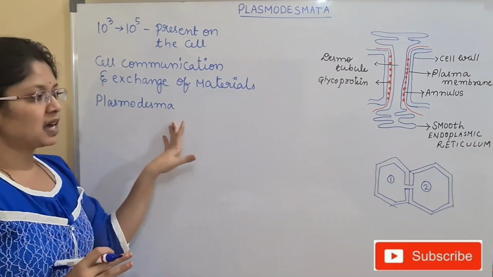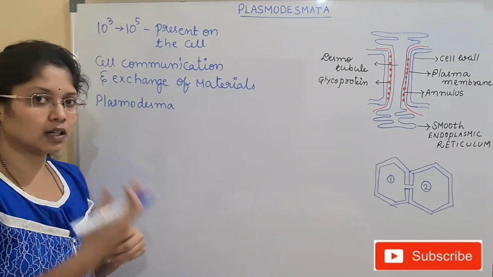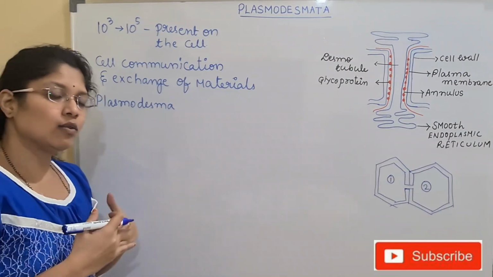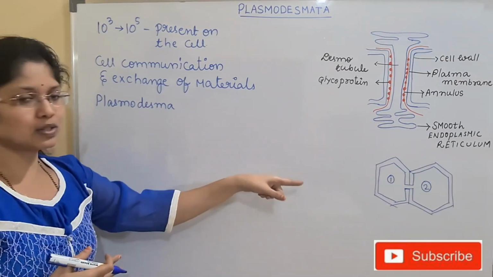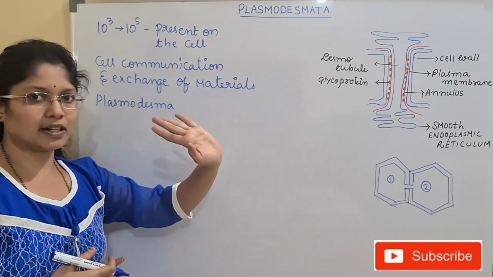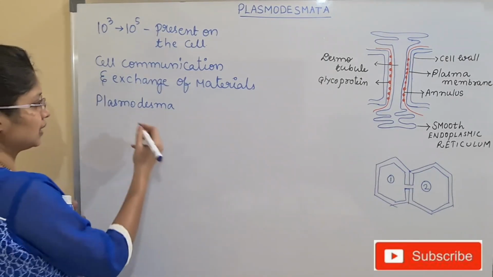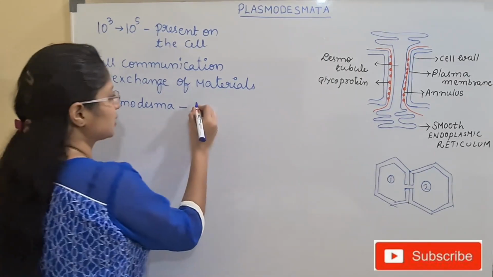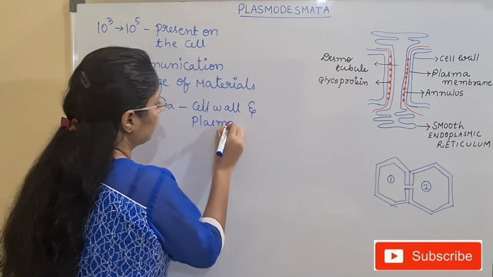So at the region of plasmodesma, the cell wall and the plasma membrane are connected to the cell wall of the next cell. I have shown two cells being connected, so both are continuous here.